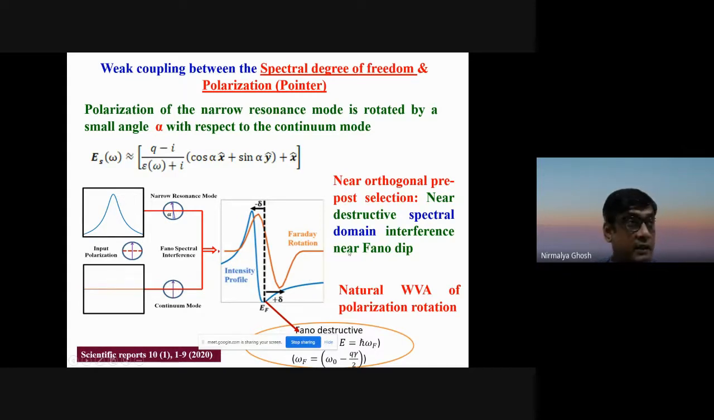And this is what, as I discussed earlier, that weak value amplification can be interpreted as near orthogonal pre-post selection, or near destructive spectral domain interference. Here it is inbuilt near destructive spectral domain interference, here inbuilt pre-post selection, where you do not have to do any external pre-post selection. And therefore we named this natural weak value amplification. The effect is that this weak Faraday effect is amplified to a large extent around this near destructive interference.